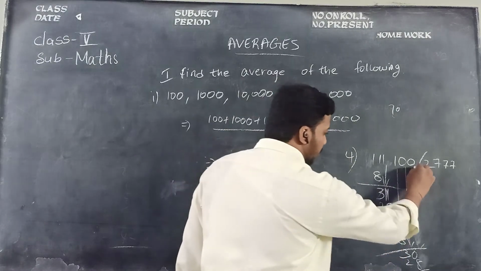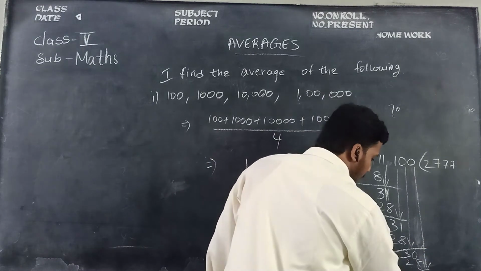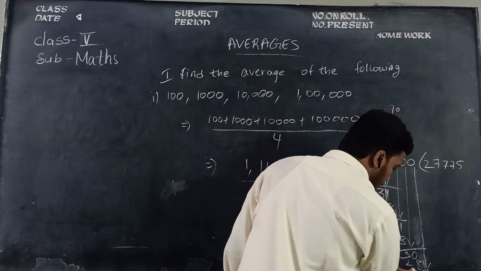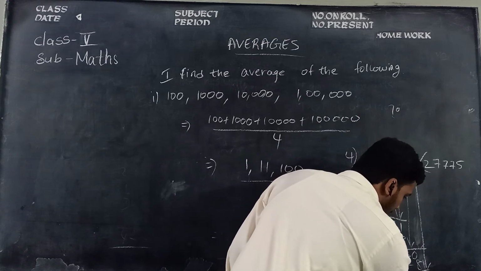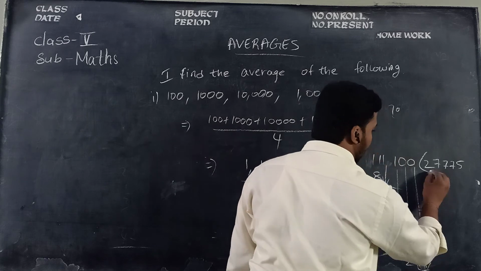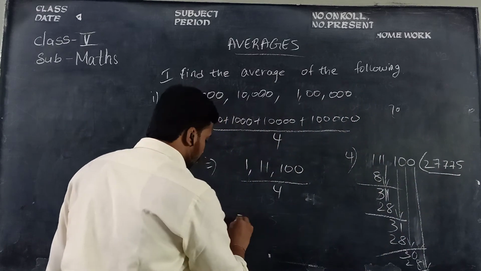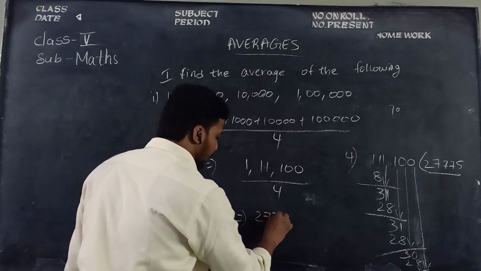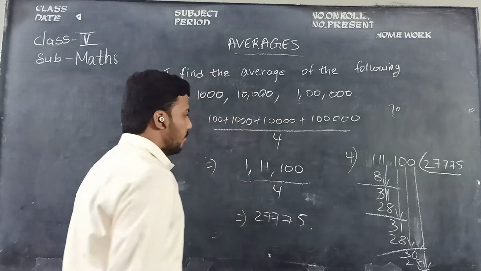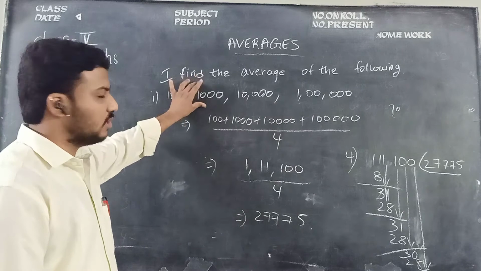Then get 0 down again. How much, children? 4 5s are 20. 20 minus 20, how much, children? 0. So the average value is 27775, children. This is the average value for all these numbers, children.